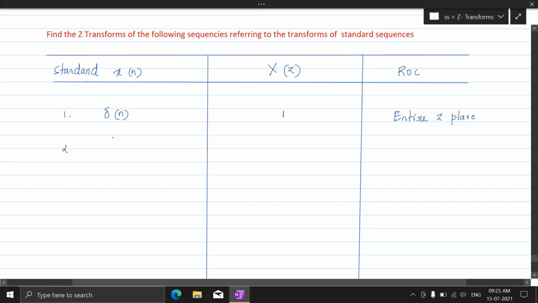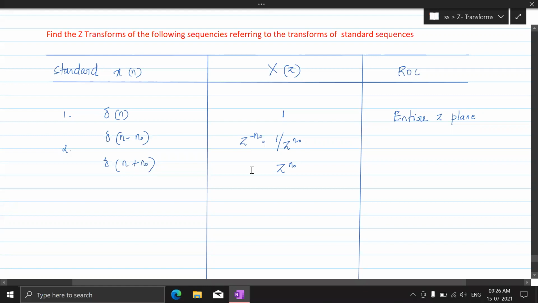Suppose you have delta of n minus n naught. Then it is 1 by z to the power n naught. Understand that? What is the ROC here? If you have delta of n minus n naught, it is z to the power minus n naught.